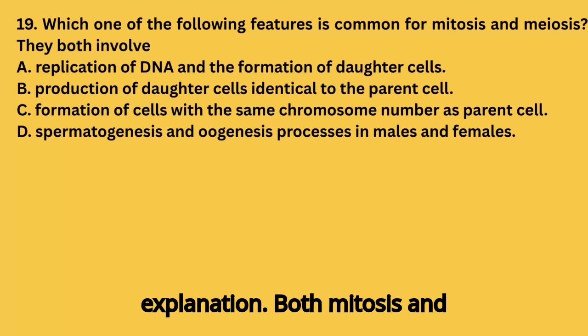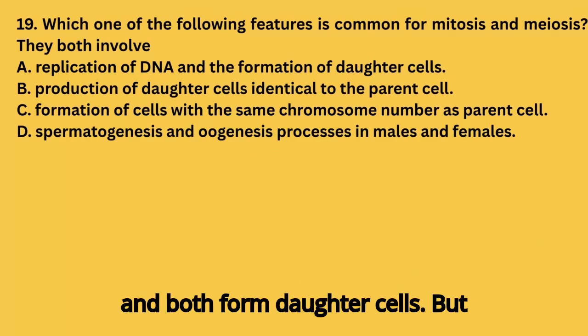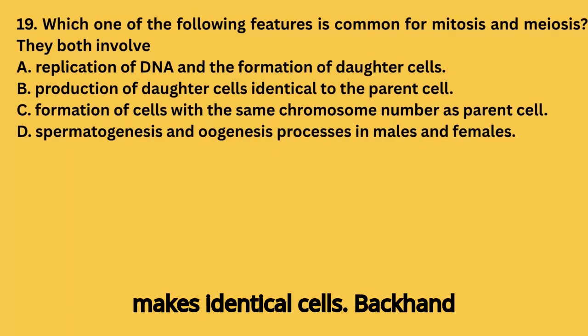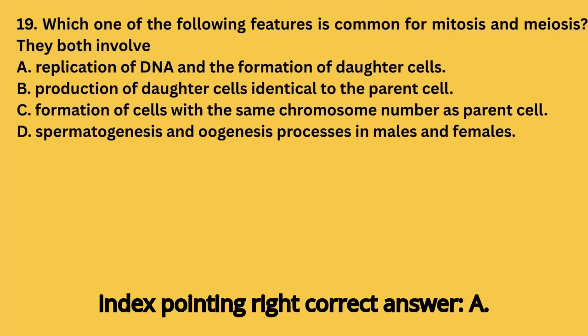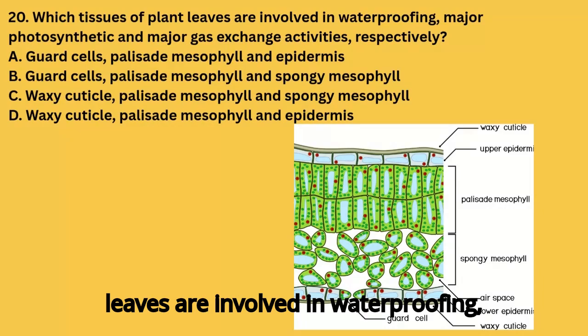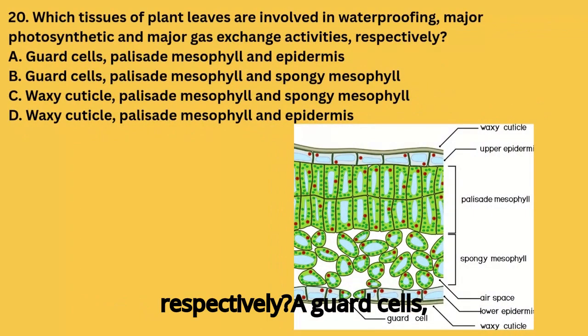Both mitosis and meiosis start with DNA replication and both form daughter cells. But meiosis produces variation. Mitosis makes identical cells. Correct answer: A. Question 20. Which tissues of plant leaves are involved in waterproofing, major photosynthesis, and gas exchange, respectively?